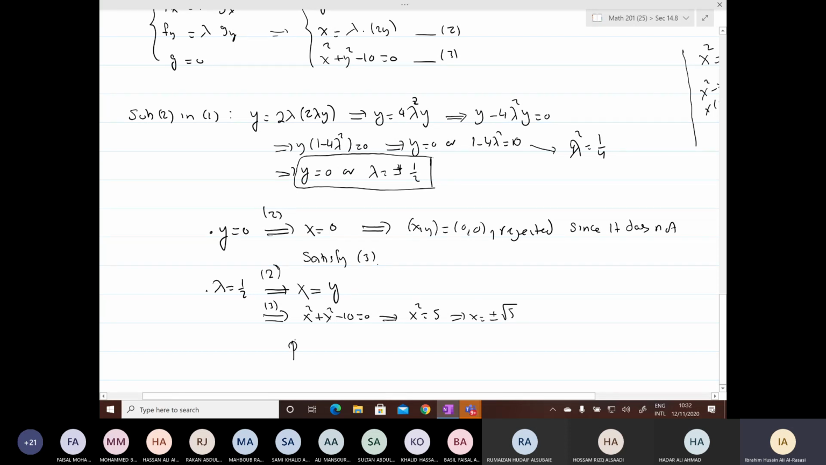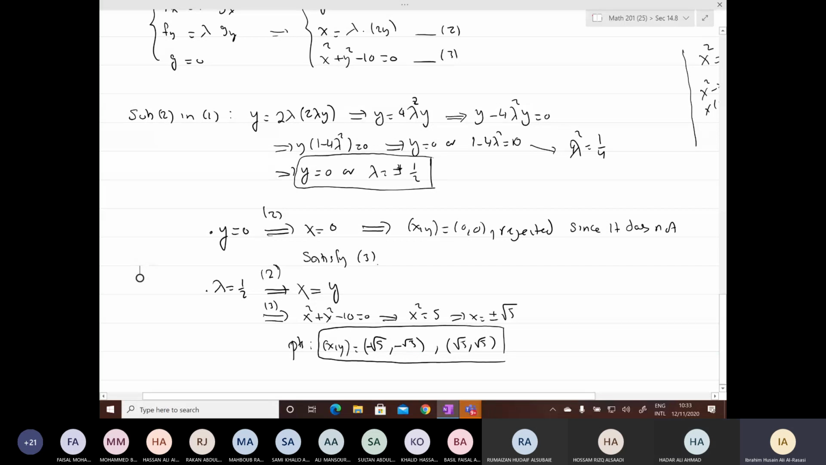So what are the points now? x, y. If x is root 5 or minus root 5, what is y? The same, because of x equals y. This is the relation between them. So it will be minus root 5, minus root 5. If x is root 5, again y will be root 5. So these are the first 2 points.